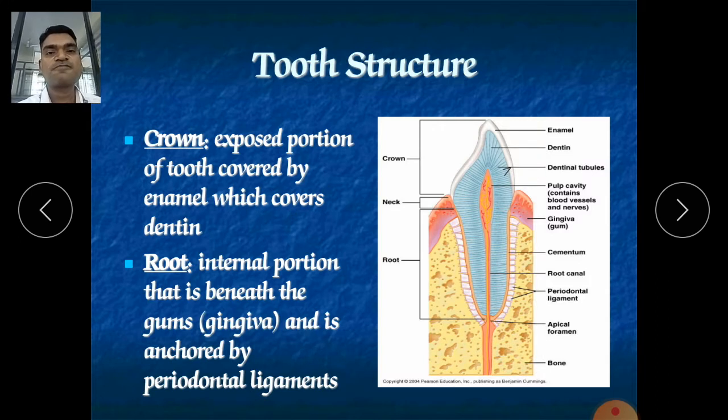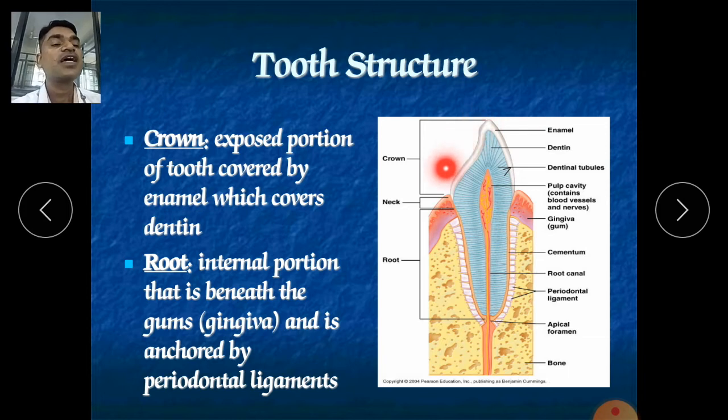Now, tooth structure. Actually, we should know what the structure of the tooth is. That's why we are discussing it. It is not too much concentrated in our syllabus. It has a crown, the exposed portion of the tooth, covered by the enamel which covers the dentine. So this is the external part of our teeth. It is called the crown and it is made up of enamel.